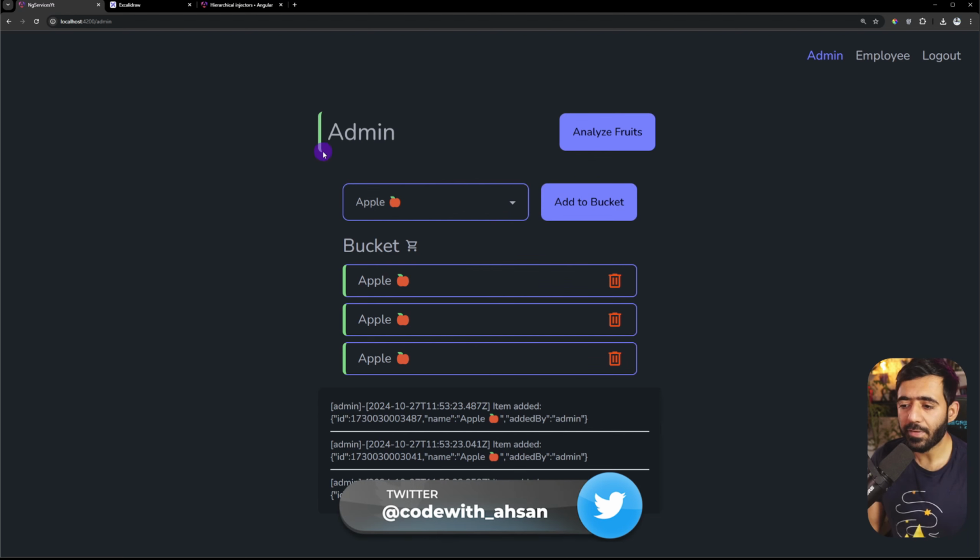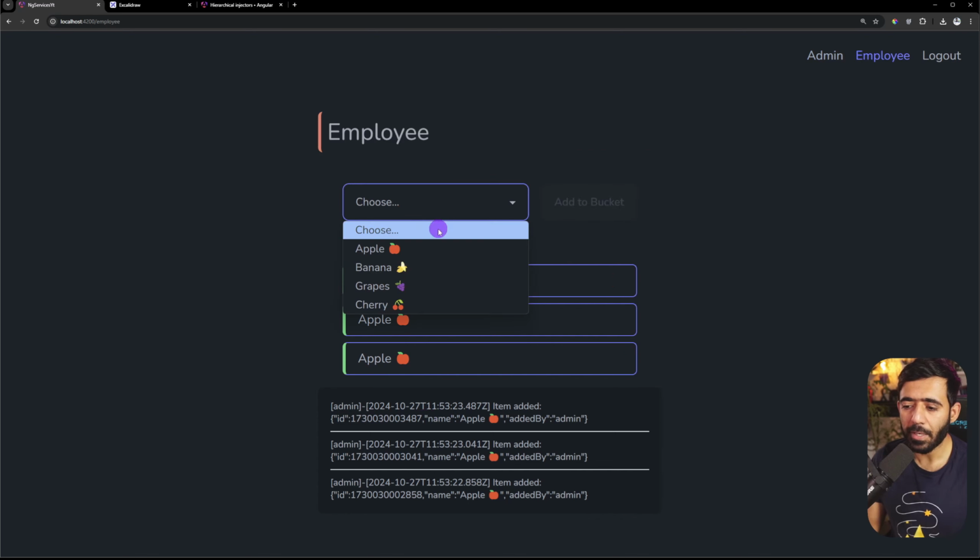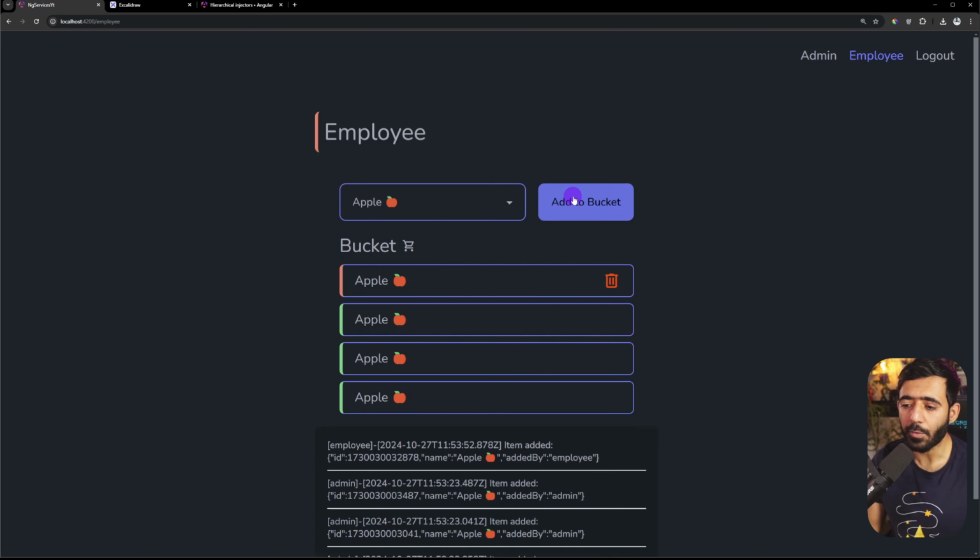So we have two components. We have a bucket component, including this select and the list. And we then have this logs component, which logs the activities of admin in this case. But this also logs the activity of employee as well. So if I go to employee, I can also add some items from here. Let's say I add an apple from here. You can see that anything that is added by an employee is shown with this red border, and anything that is of an admin is shown by a green border on the left.